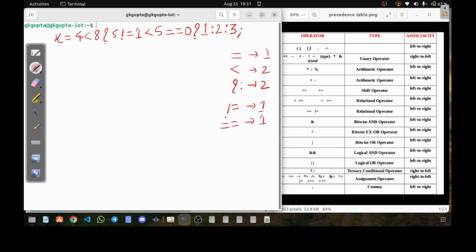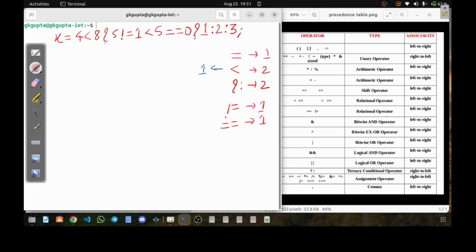These are the operators present, and on the right hand side I have written how many times each is present. Once you have written this, look for their precedence. The less than operator has the highest precedence, so I'm marking it as 1 here.